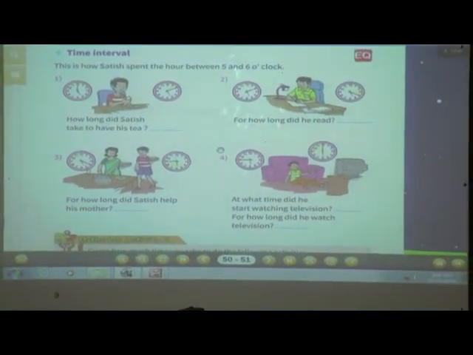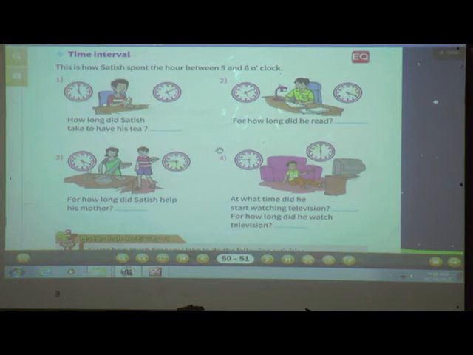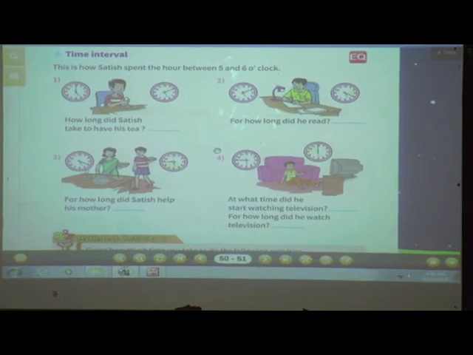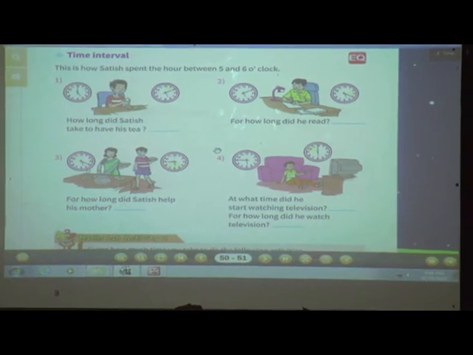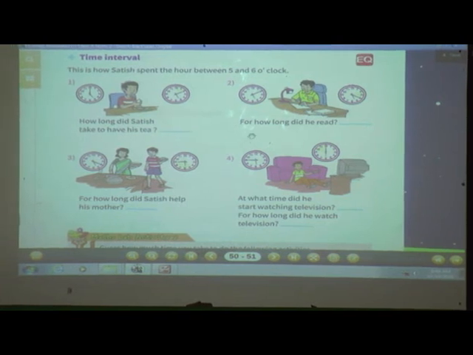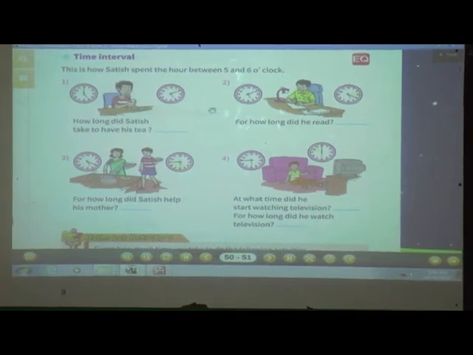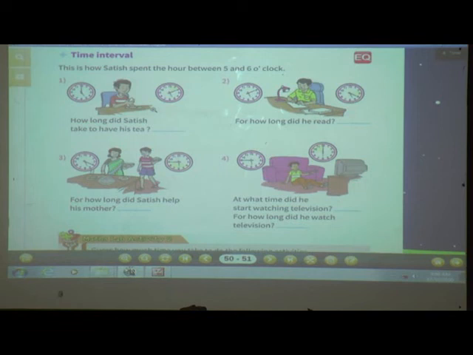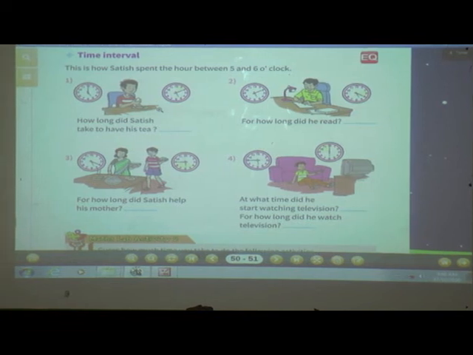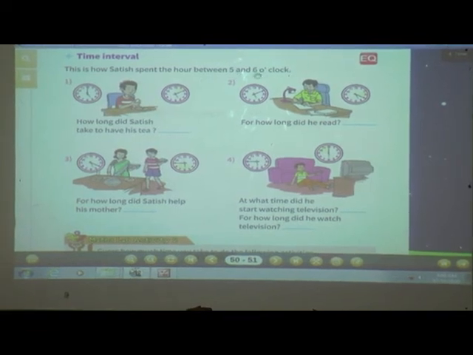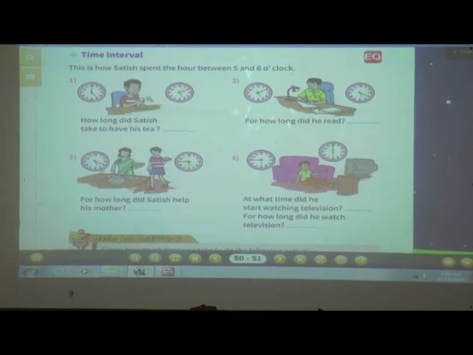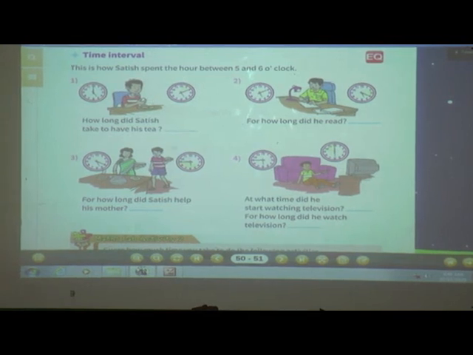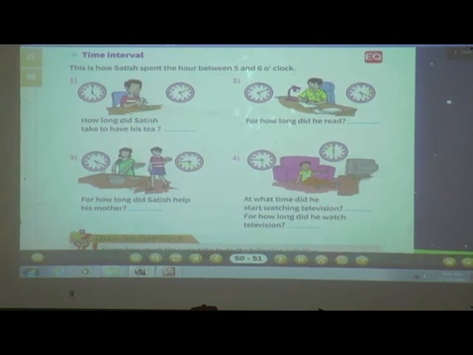Here, time interval. This is how Satish spent the hour between 5 to 6 o'clock. Here one boy is there and the name of that boy is Satish. All the activities are given to us. Now see the first one. How long did Satish take to have his tea?